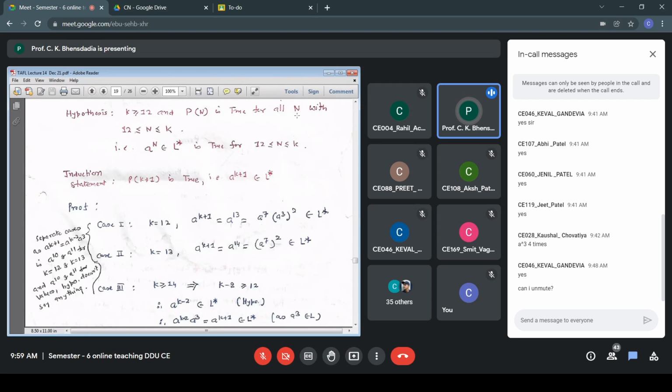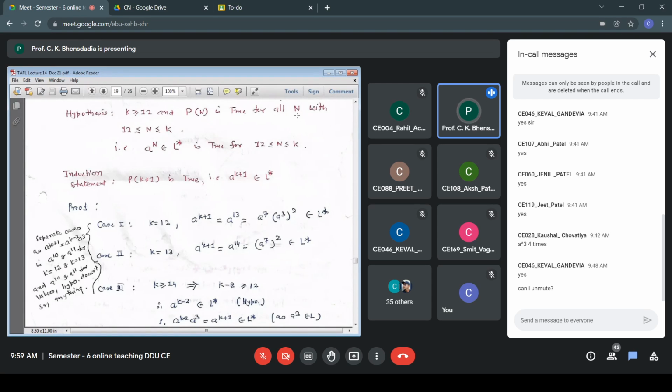So here under case number 3 also, we proved that the string A to the power k plus 1 belongs to L star. In fact, under all the three cases, k equal to 12, k equal to 13, k greater than equal to 14, we have proved that A to the power k plus 1 belongs to L star. Therefore, for the entire range, the statement is true.